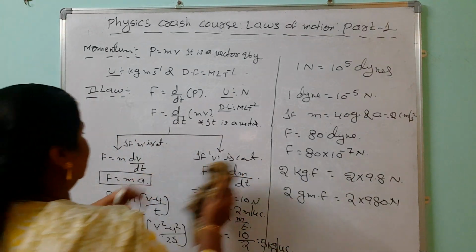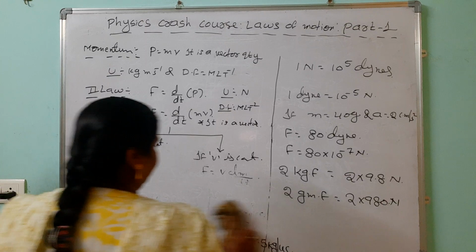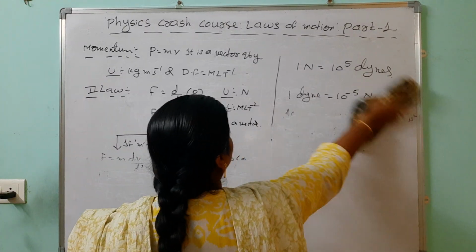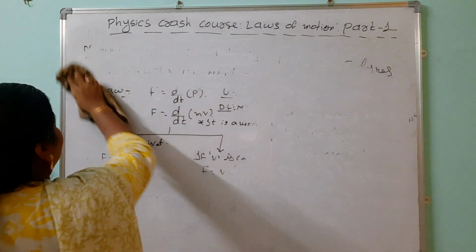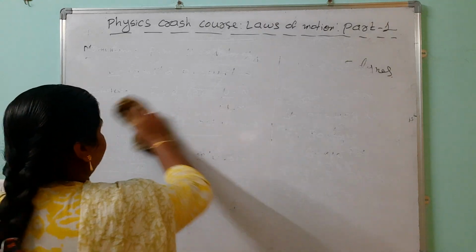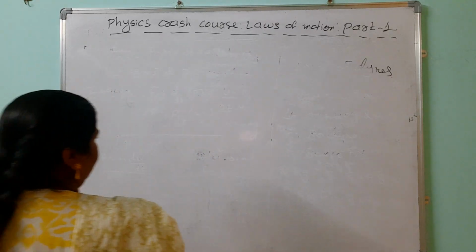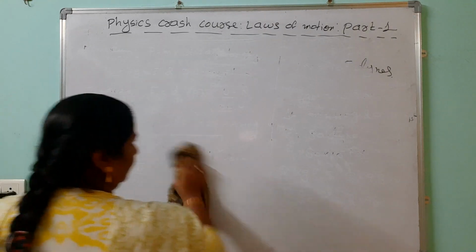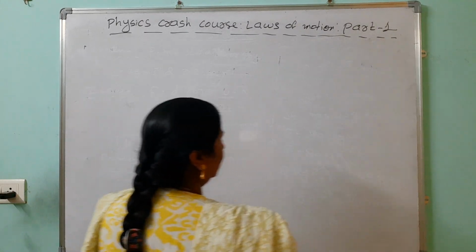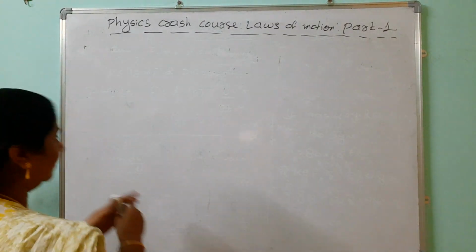Then we are going to discuss what is the law of conservation of linear momentum. Before that, we can go through the impulse.